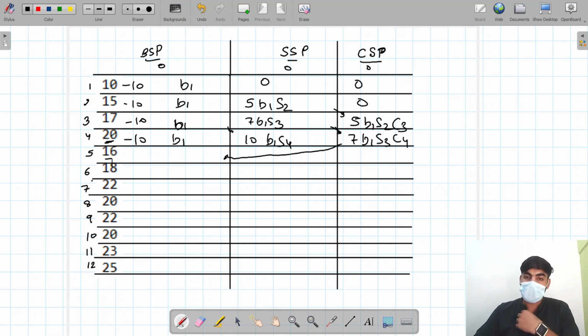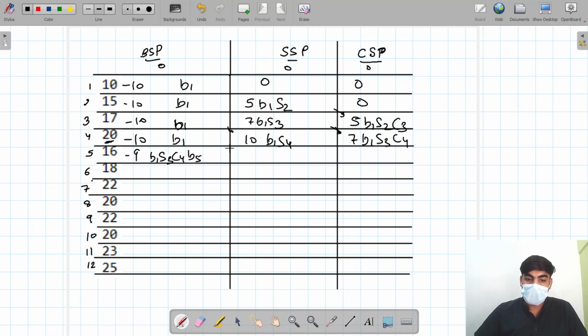Today price is 16, so 16 minus 7, 9. If we buy today, we take a 9 rupee loan. Or if we take the older as it is, we take a 10 rupee loan. So which one is better? 9 rupee. So I am buying a new one. So buy at first, sell at third, cool down at fourth, and buy at fifth.